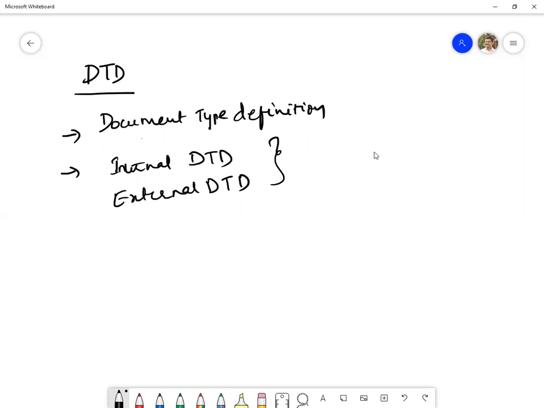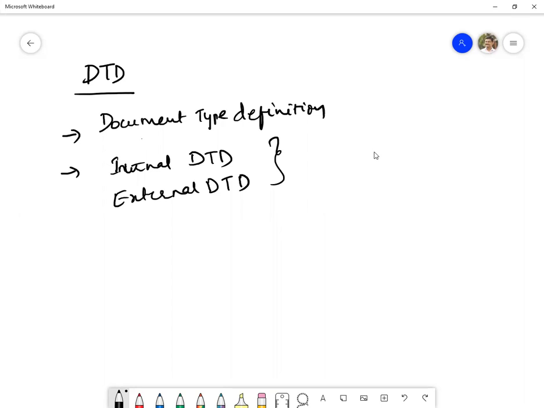Okay, what exactly will this be containing? For the developers who have understood this, there are two ways in which a DTD can be used in the XML file. They have been categorized based on the location where the document type definition, the DTD, is located, whether it is internal or external, where the rules will be attached.